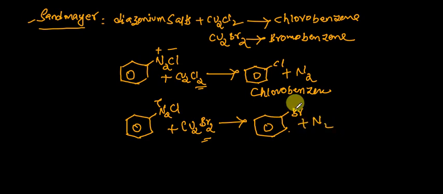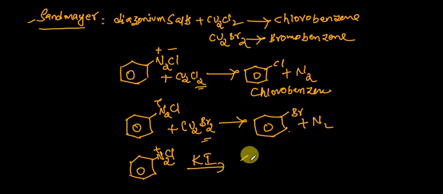Some students will ask, what about the copper chloride? Remember, students, here it acts only as a catalyst. You know very well that a catalyst doesn't take part in the chemical reaction. Suppose I want to prepare iodobenzene. You know that reactions with iodine are generally very slow. So when you add potassium iodide, I'll get iodobenzene.